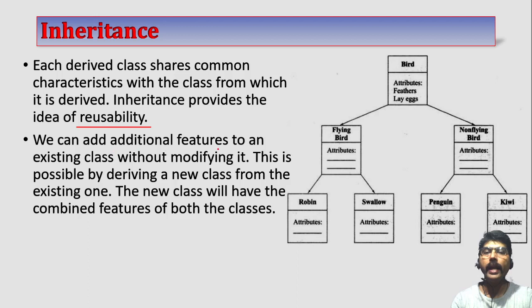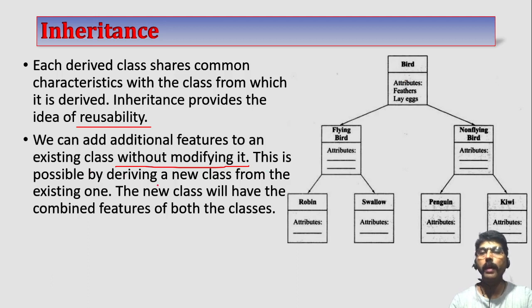We can add additional features to an existing class without modifying it. Remember, we are creating a new class, but we are not modifying the old class. The old class is still there without modification. Okay, that is the concept we have to learn here. We have to create a new class. This new class has all the properties of the previous class, and this old class is not modified. I have created a new one, but the old one is not modified.